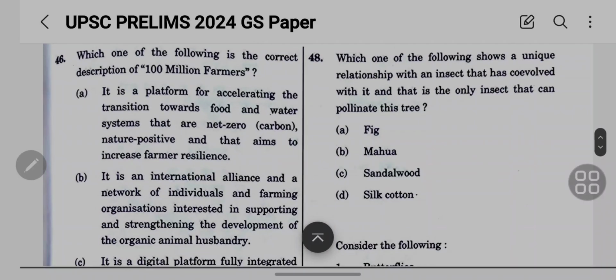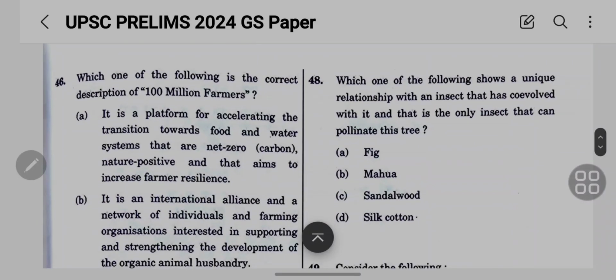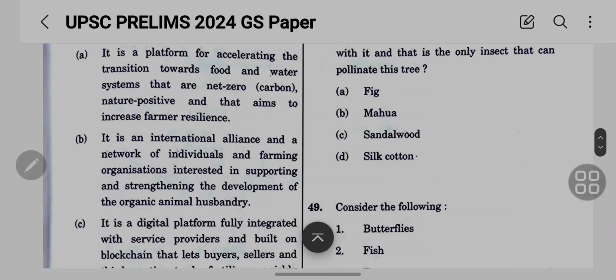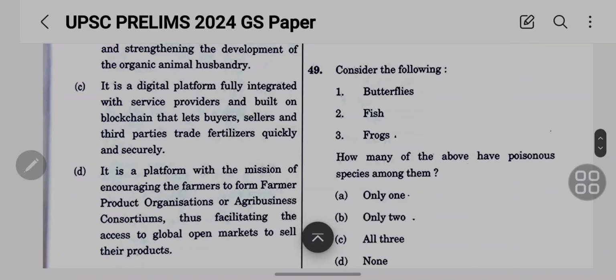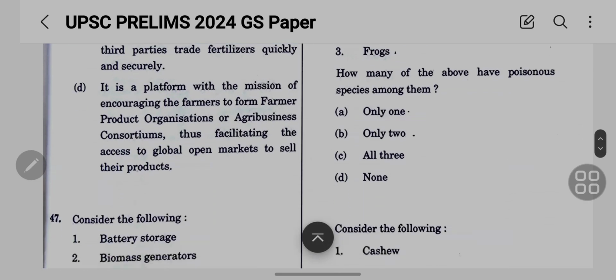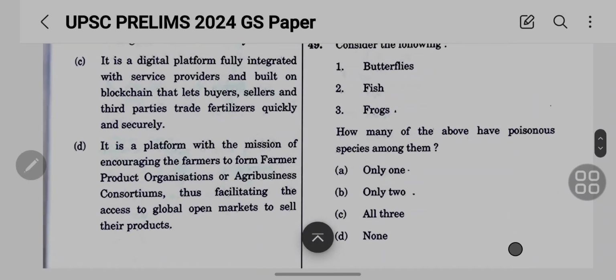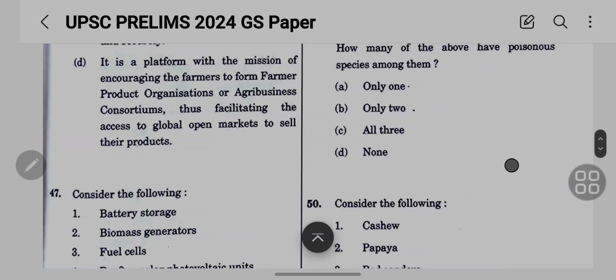Then 49 is: which one of the following shows a unique relationship with an insect that has co-evolved with it, and that is the only insect that can pollinate this tree? That is fig, and mahua and sandalwood and silk cotton, etc. Then 49 is, consider the following: butterflies, fish, frogs. How many of the above have poisonous species among them? What are they? Poisonous species: butterflies, fish, and frogs.